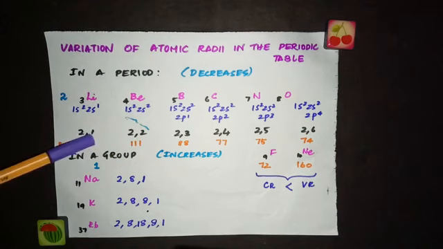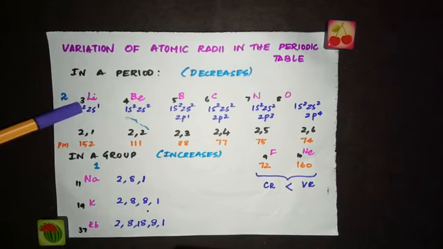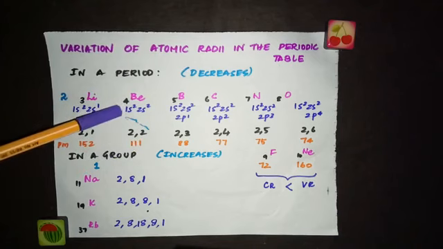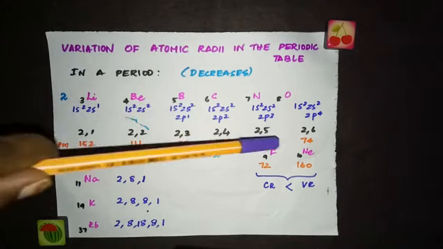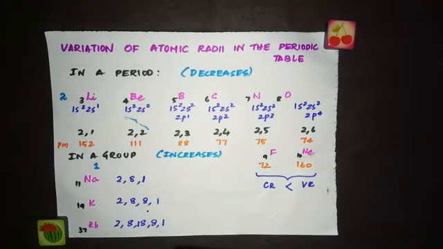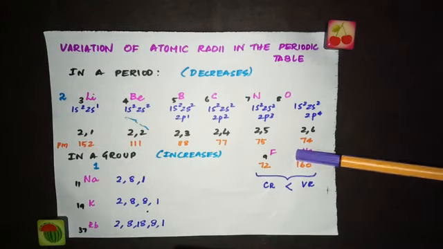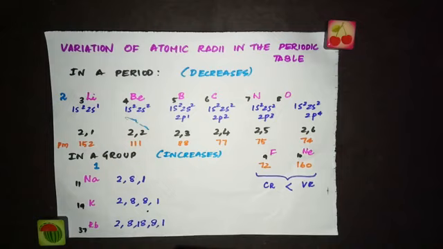Here the second shell, the electron is present. The second shell is pulled by 3 nuclear charge. Here the second shell is pulled by 4. Here the second shell is pulled by 5 nuclear charge. Here the second shell is pulled by 10 nuclear charge. So as the nuclear charge increases, they pull the shells with stronger force. So the atomic size decreases. So in a period, the atomic size decreases.